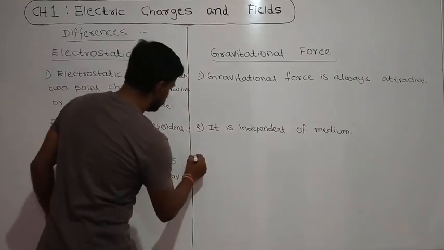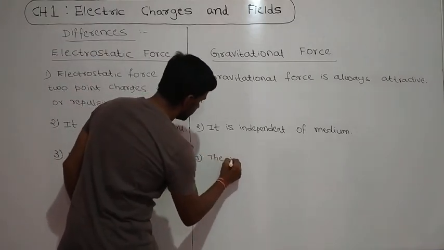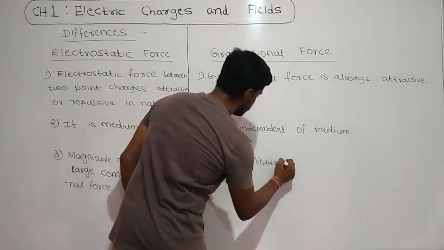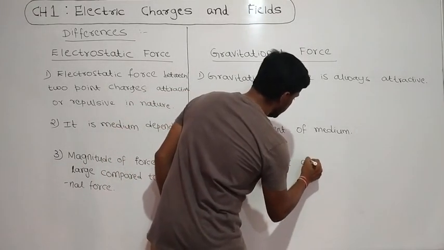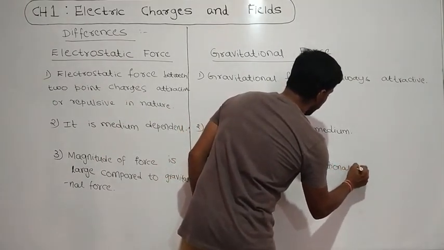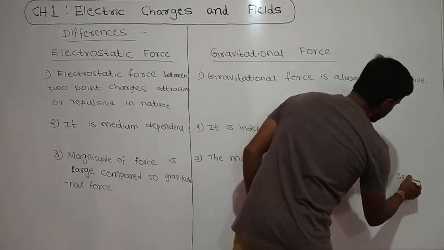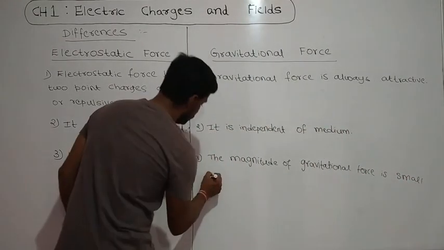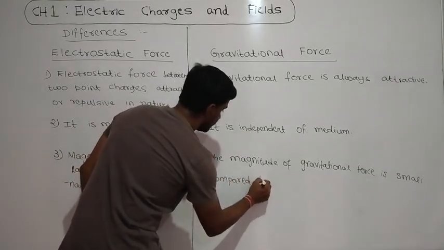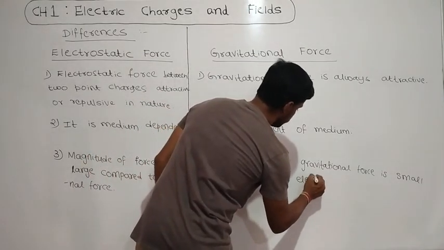But the magnitude of gravitational force is small compared to the electrostatic force.